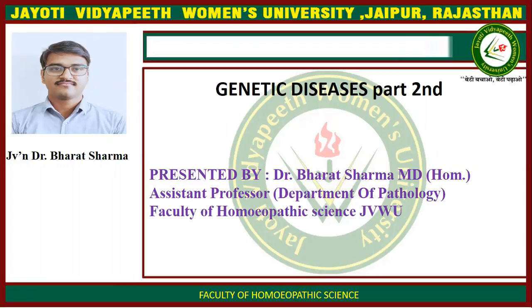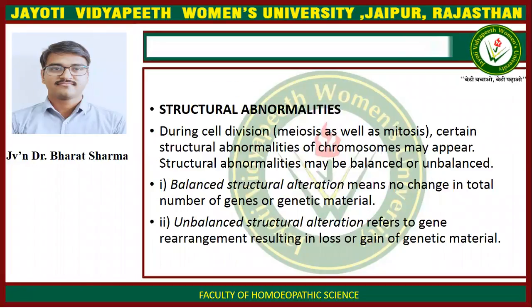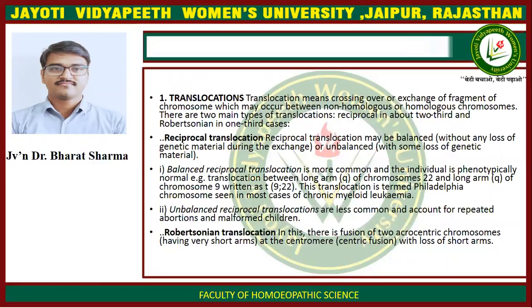Today's topic is genetic diseases, part 2nd. Now, structural abnormalities. During cell division, meiosis as well as mitosis, certain structural abnormalities of chromosomes may appear. Structural abnormalities may be balanced or unbalanced. Balanced structural alteration means no changes in total number of gene or genetic material. Unbalanced structural alteration refers to gene rearrangement resulting in loss or gain of genetic material.